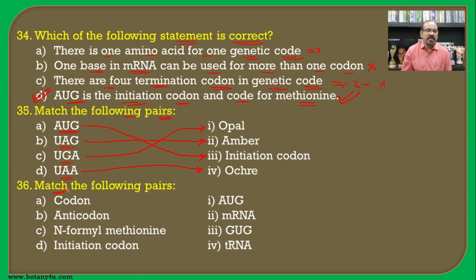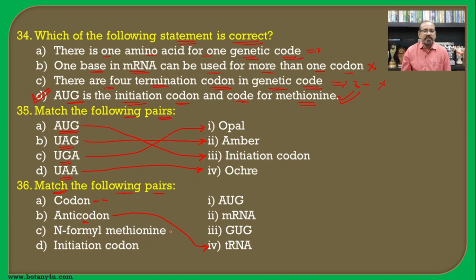Then another question, again match the following pairs. The codon AUG is a codon, then CUG is also a codon, and codons are present on the mRNA. So we have to leave this for some time. Then anticodon. The sequence of 3 nitrogen bases present on the anticodon loop of the tRNA is known as the anticodon. So it correctly matches the pair with the tRNA.